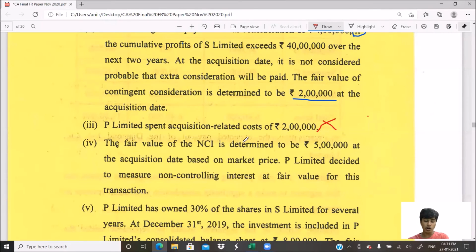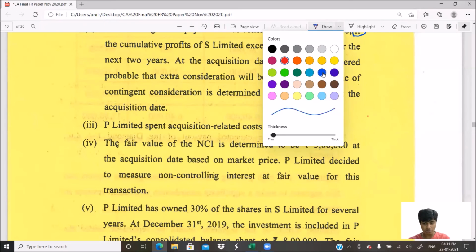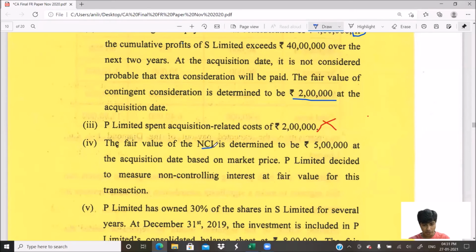The fair value of the non-controlling interest is determined to be 5 lakh. Yes, non-controlling interest should be taken at fair value. When would you take this? After computing the purchase consideration, before computation of the goodwill, we will take our non-controlling interest 5 lakh and add it to our purchase consideration. Then, from that, if I deduct the fair value of the assets, I'll arrive at goodwill.